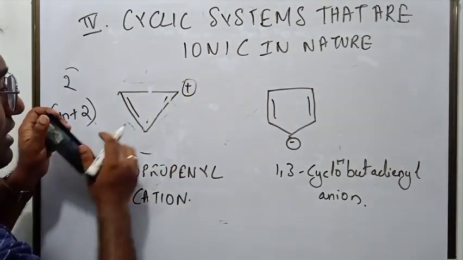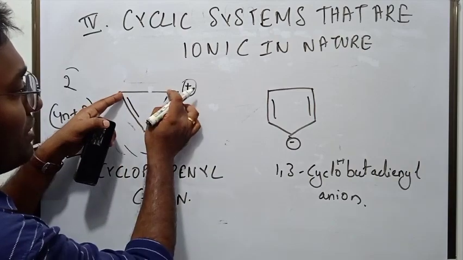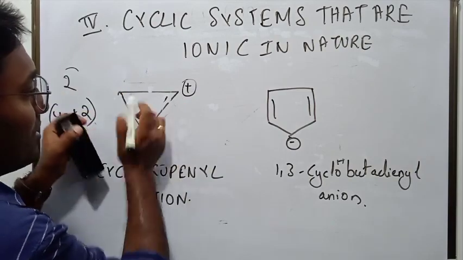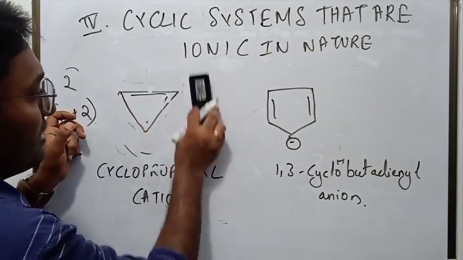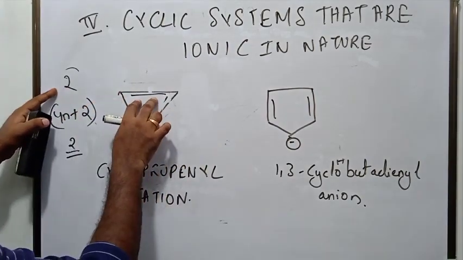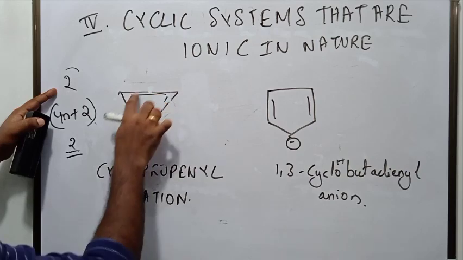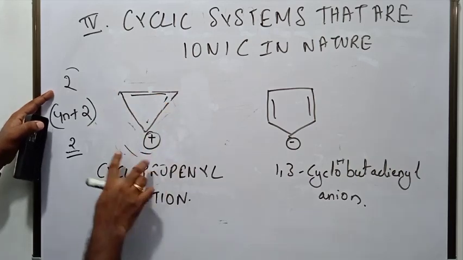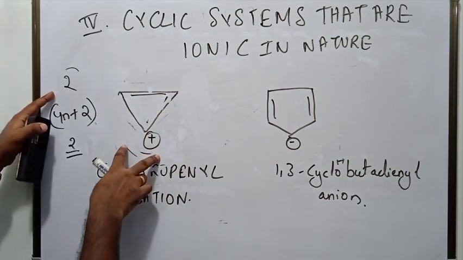In the same way, this now gets attracted here, and the positive sign goes down. So you can see that these 2 pi electrons are delocalized in this small ring. Otherwise, this is aromatic only.